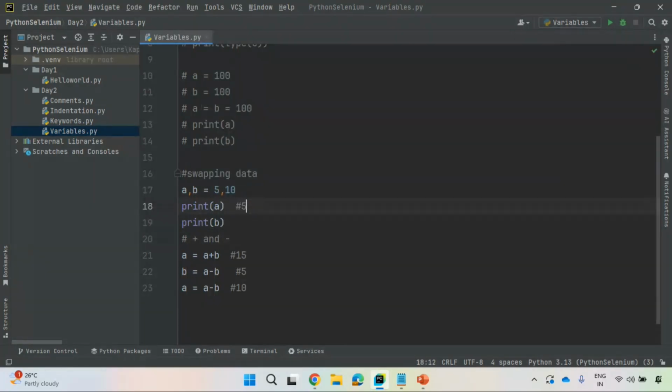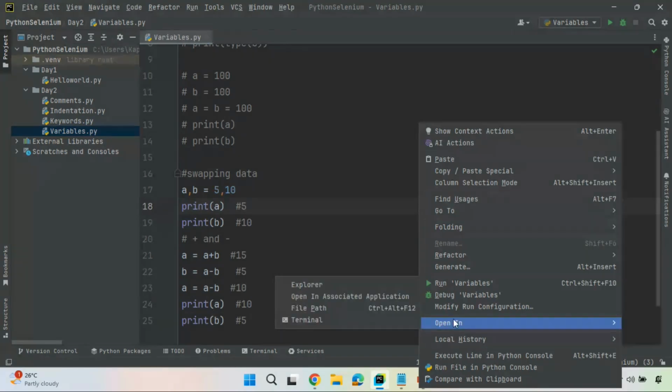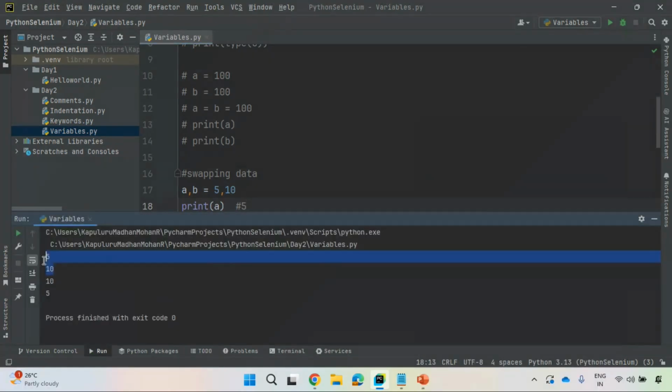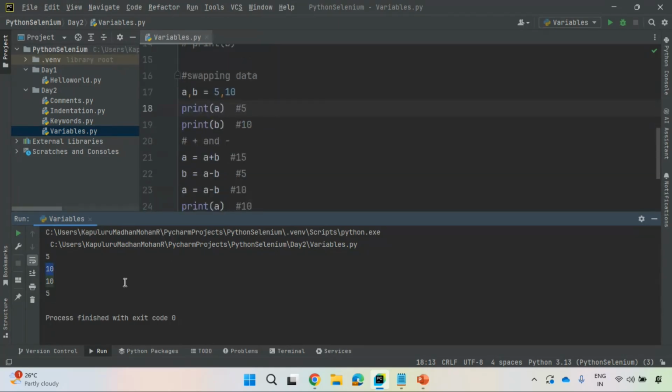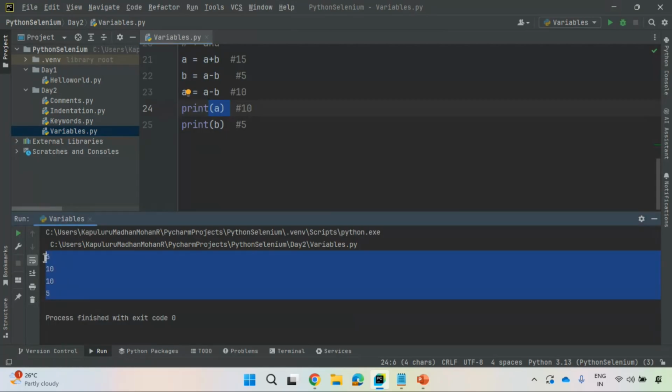A is 5, B is 10. Observe here, we'll see the result also. Now, the result is swapped. The data is swapped inside these variables. A is 10, B is 5 right now. Observe here, this is the values before swapping. A is 5, B is 10. Now, after swapping, you observe here, A is 10, B is 5. Are the values swapped? This is what everybody doesn't know.